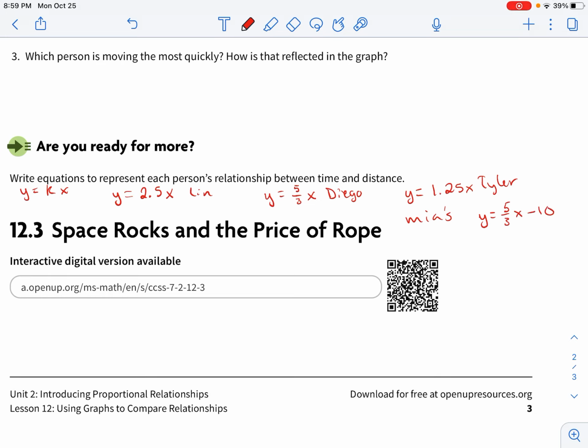However, she had a minus 10. Okay, because when x equaled 40, she'd gone 50. But you have to subtract the 10 seconds from the beginning. So, once again, this isn't a proportional relationship because you have added that minus 10. Okay.